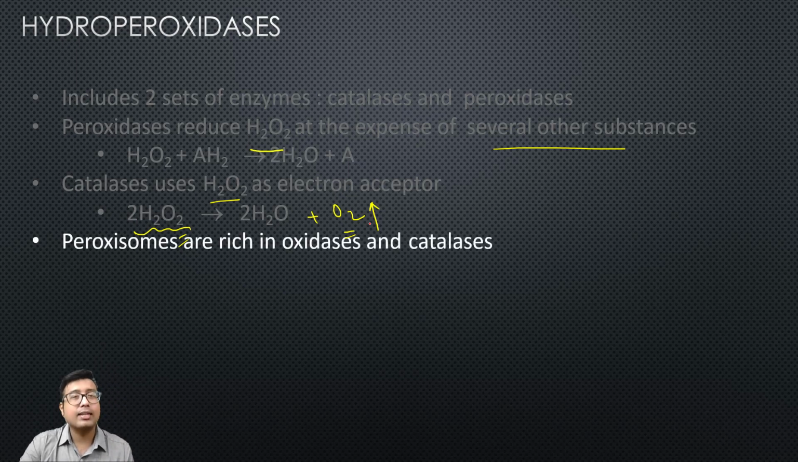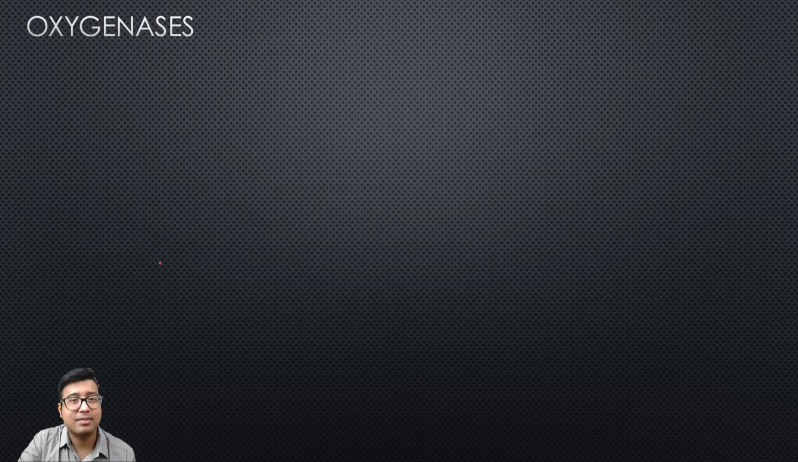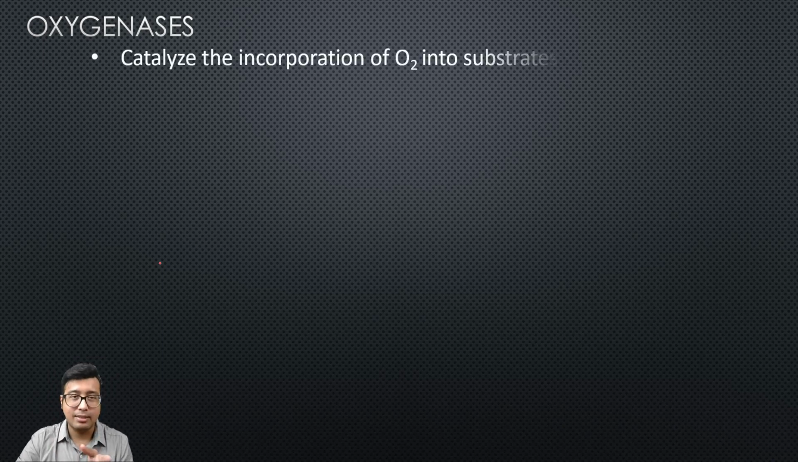The organelles that are rich in these enzymes are peroxisomes. Peroxisomes are rich in oxidases and catalase enzymes. Next, we come to oxygenases. That is the last class of oxidoreductase enzyme, and we will stop our enzymology discussion over here. Those of you who are bored with enzymes, trust me, this is the last slide of the enzymology angle.